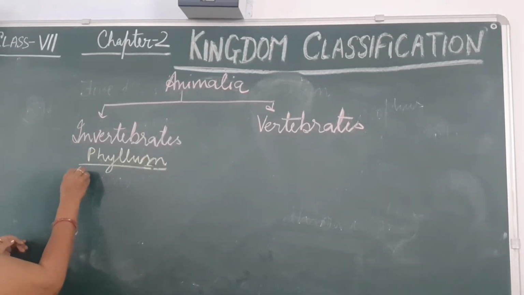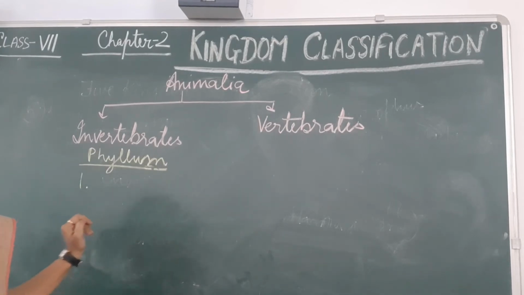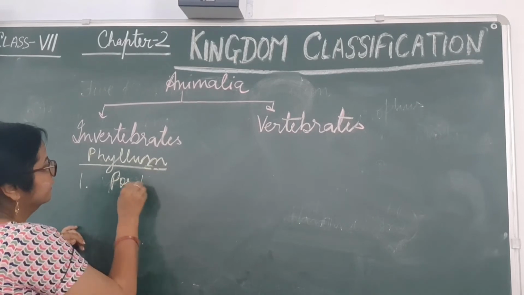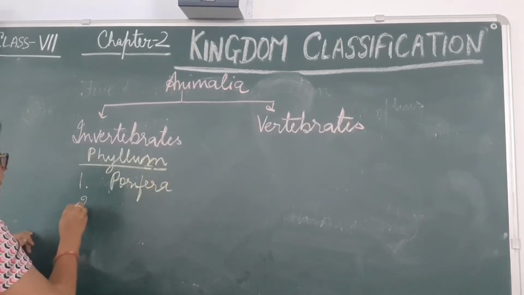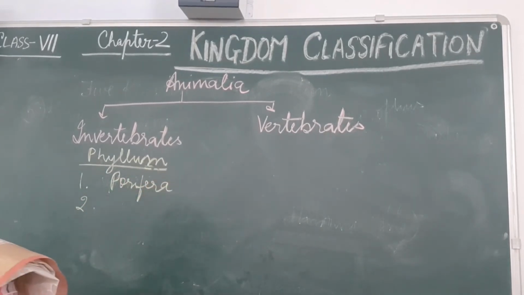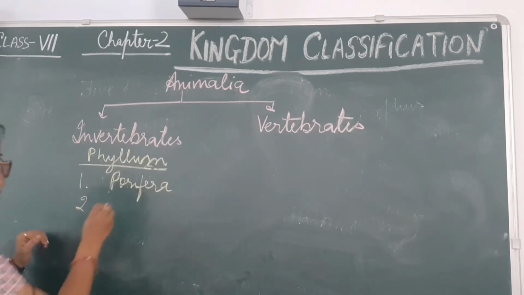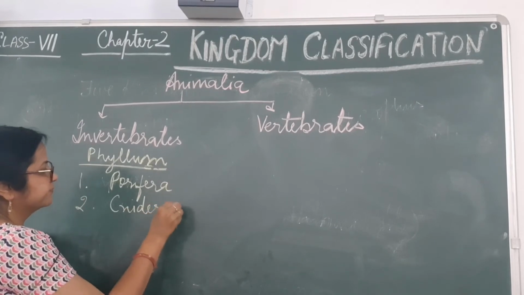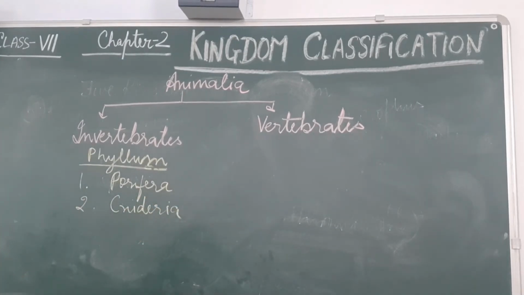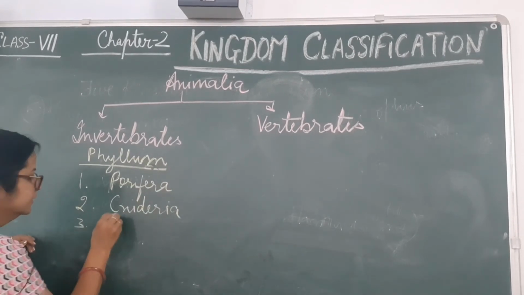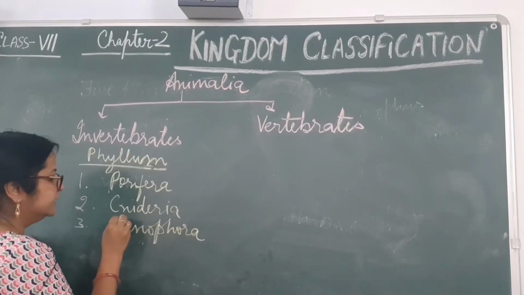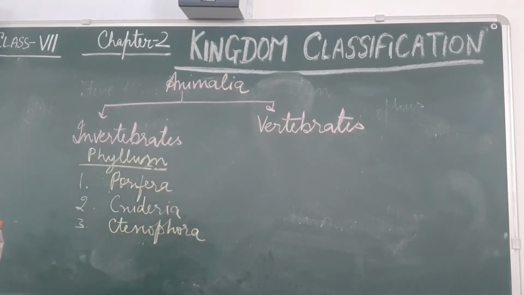Now, first phylum name is the phylum Porifera. Second phylum name is the phylum Cnidaria or Coelenterata. Third phylum name is Ctenophora. These terms you have to learn.